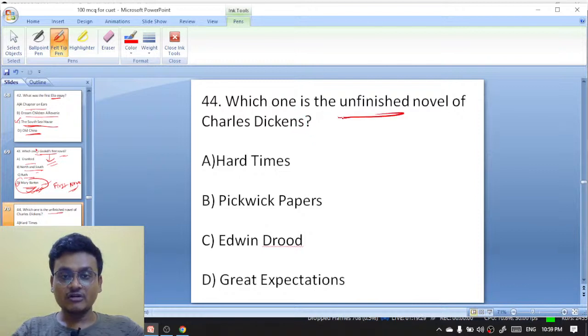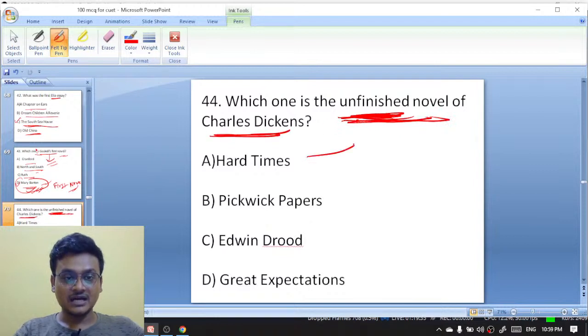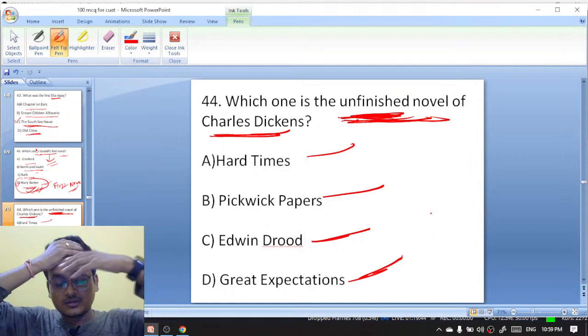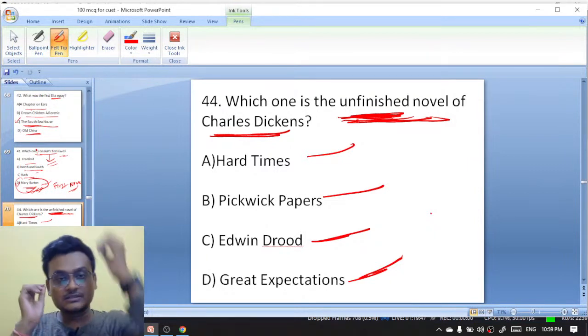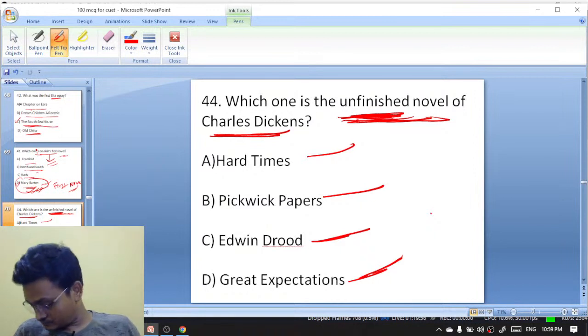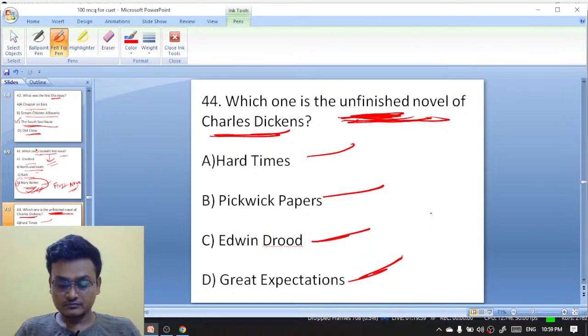Which one is the unfinished novel of Charles Dickens? Hard Times, The Mystery of Edwin Drood, or Great Expectations? Unfinished novel of Charles Dickens.